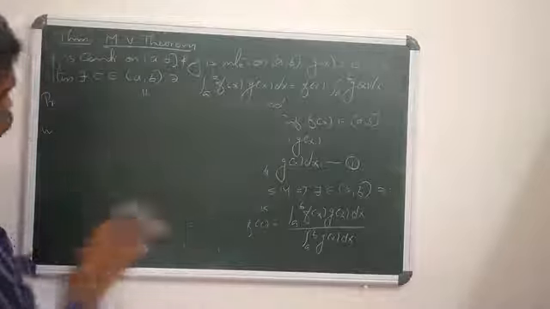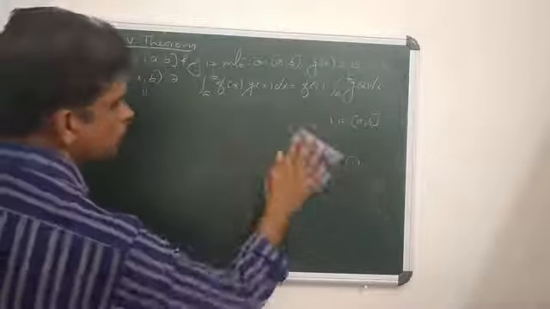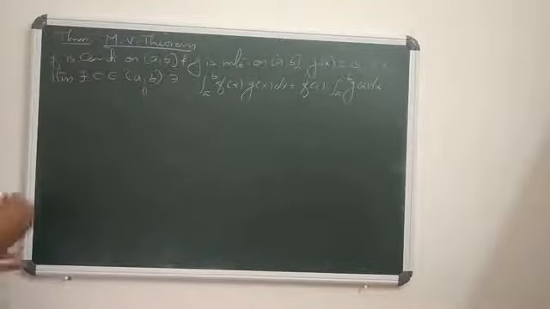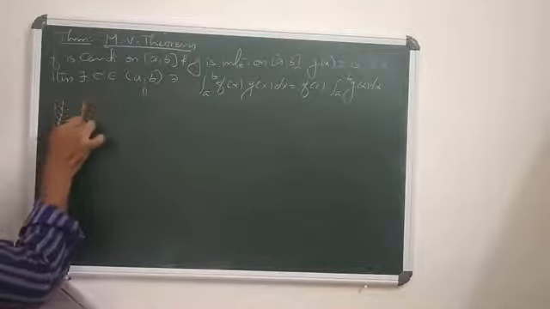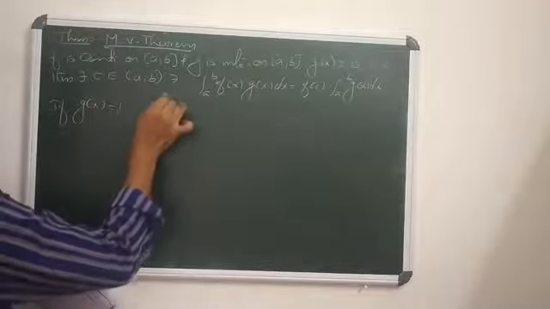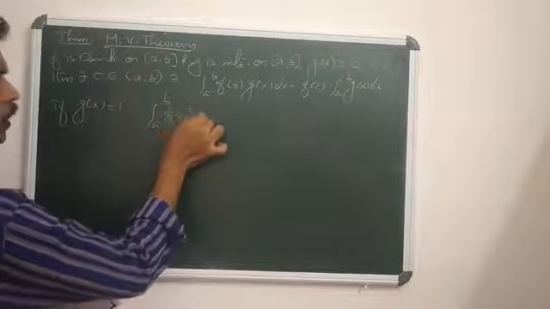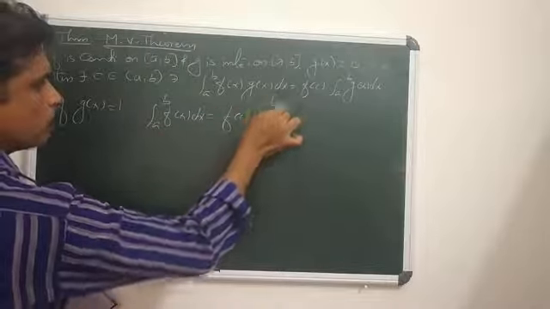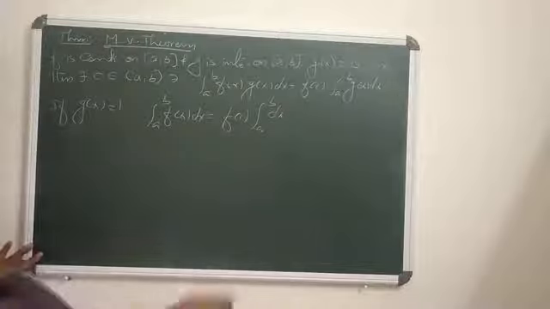Now, suppose g of x equals 1. What happens here? Then the result becomes integral a to b f of x dx equals f of c into integral a to b 1 dx. Agreed?